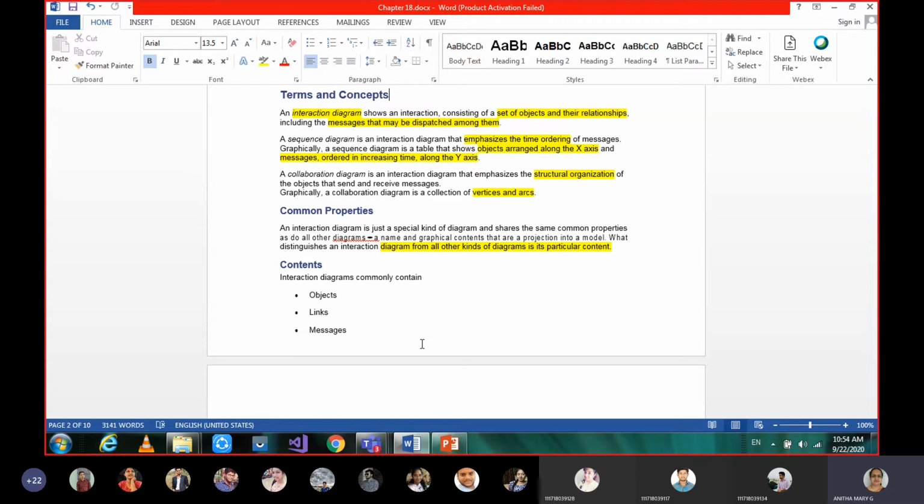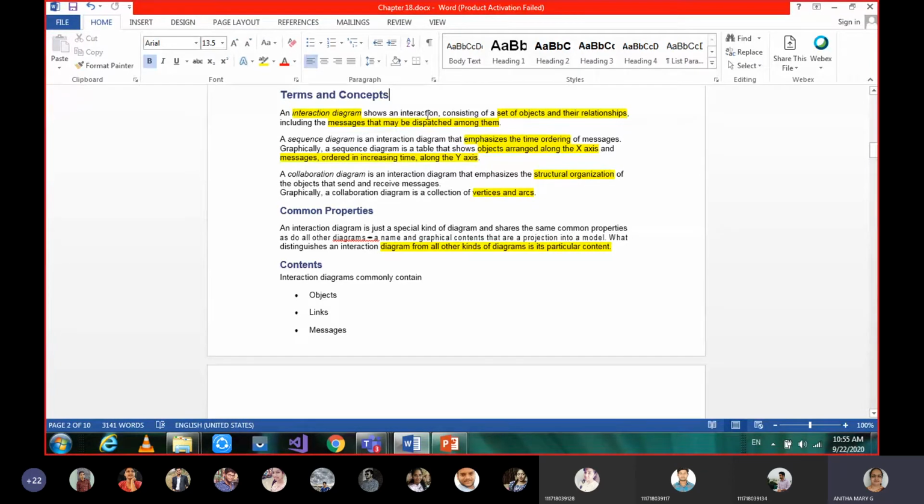The first one is terms and concepts, the second is based on common modeling techniques, and the third we call forward and reverse engineering. Okay, moving on to the first one, the terminology of this chapter, that is, interaction diagrams.